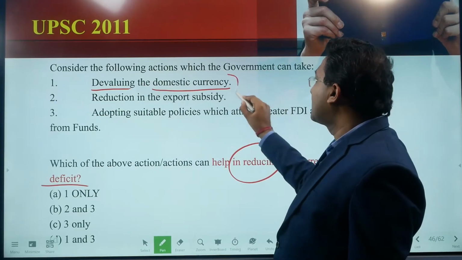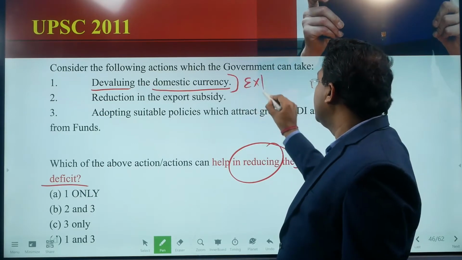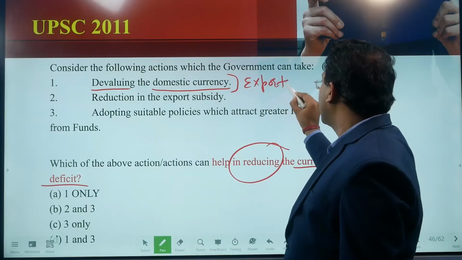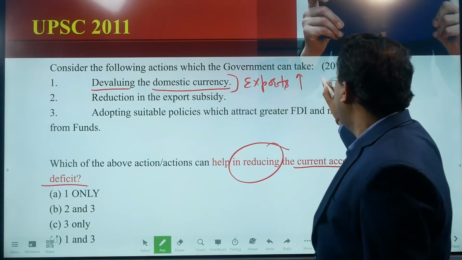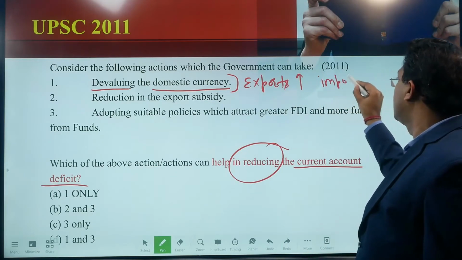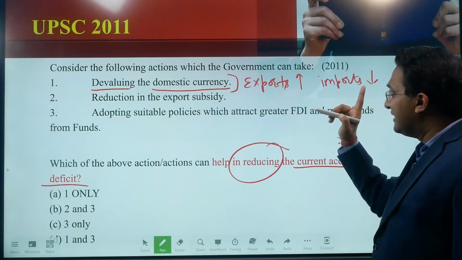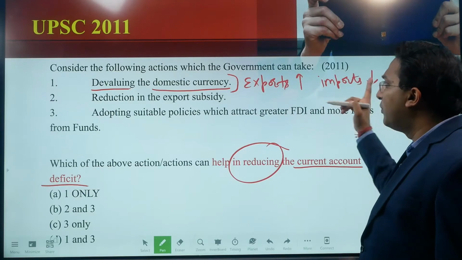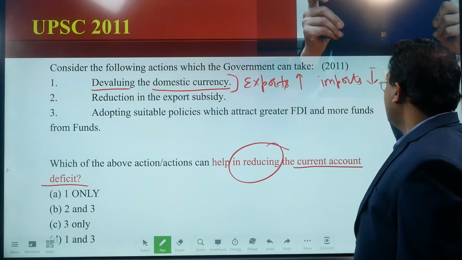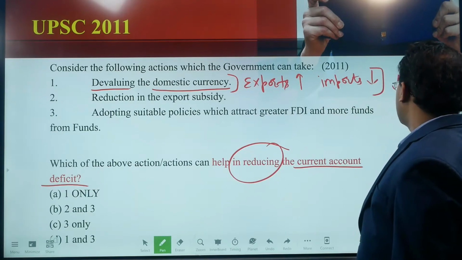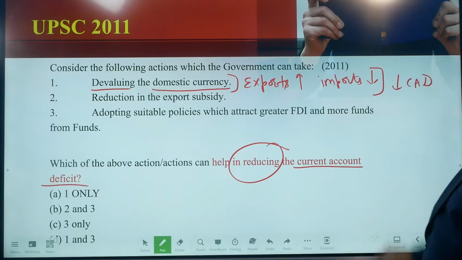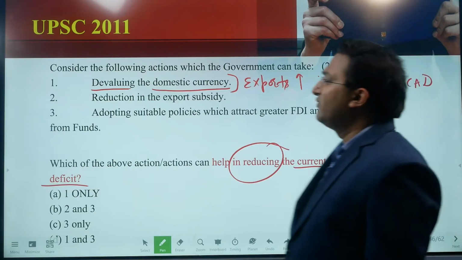What is the impact? The impact is an increase in exports and a decrease in imports. Because of this, there can be a reduction in the current account deficit, right? So statement 1 is correct.